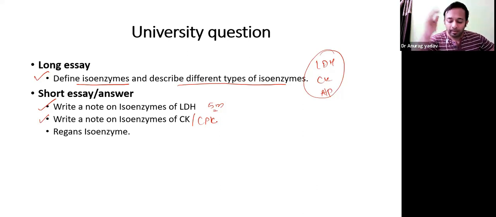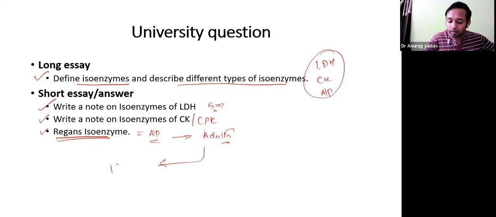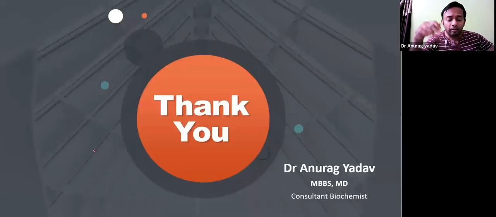And last, a note on Regan's isoenzyme, which is related to alkaline phosphatase. Majorly it is seen in cancerous conditions, as an elevation. Secondly, it is seen in adults, most commonly with placental origin of the isoenzyme. Normally in an adult there is no placenta, so definitely this kind of ALP should not come into the tissue or the blood. If you see placental origin of ALP, then it is the Regan's isoenzyme, which is the carcinoplacental type of isoenzyme. Okay, so this is about the isoenzymes for today. Fine. Is it clear for